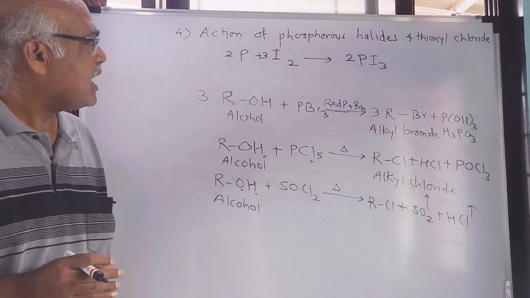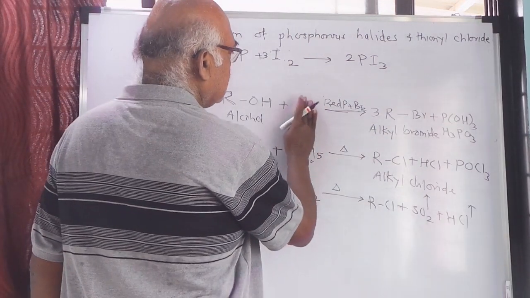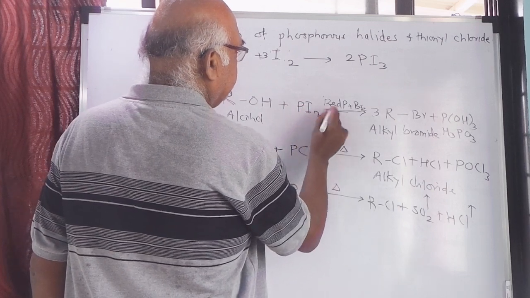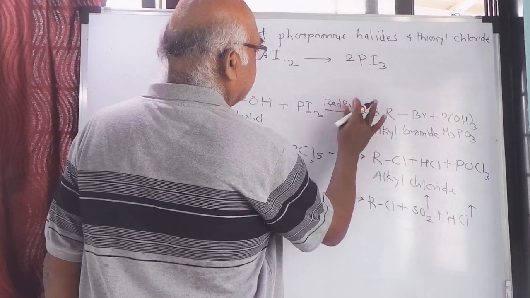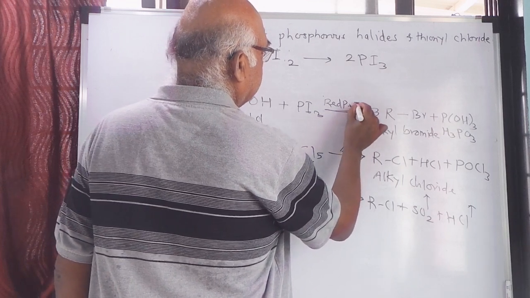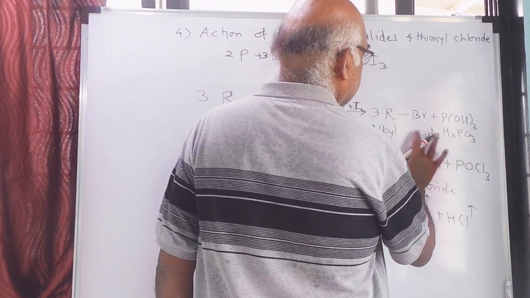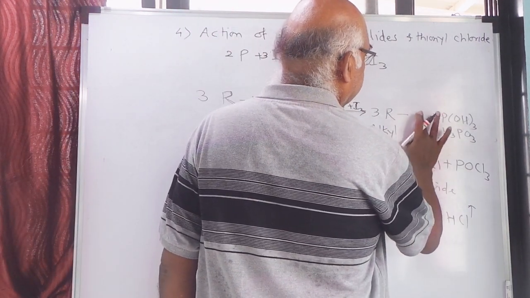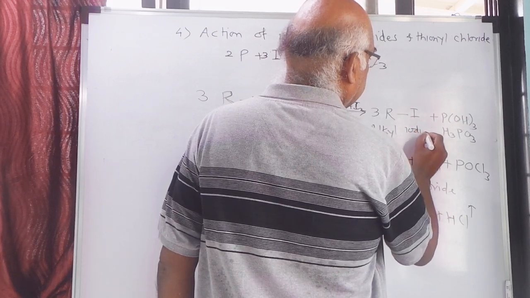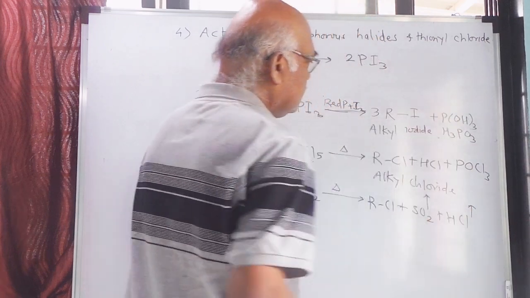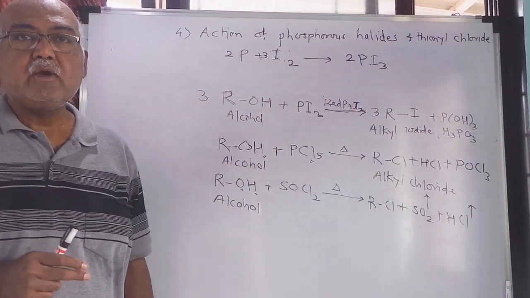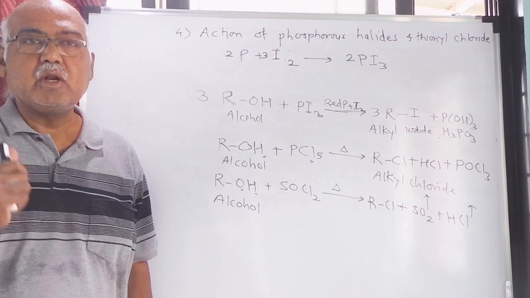And when this phosphorus triiodide reacts with alcohol, here on the arrow we should write red phosphorus and iodine, and instead of alkyl bromide you will get alkyl iodide. This way the reaction will take place. You will carry out iodination, bromination as well as chlorination.